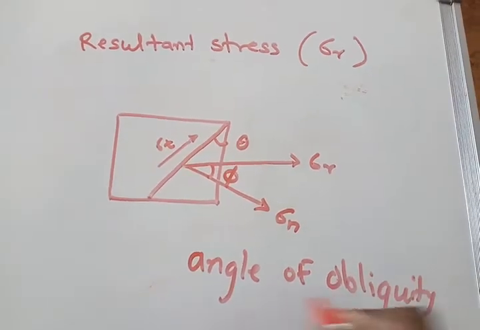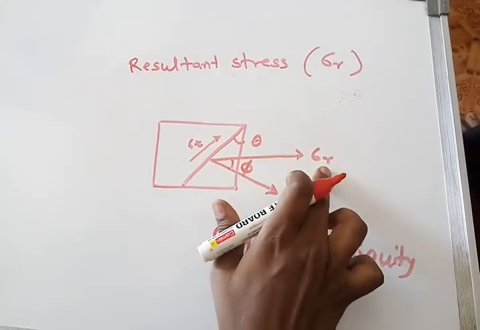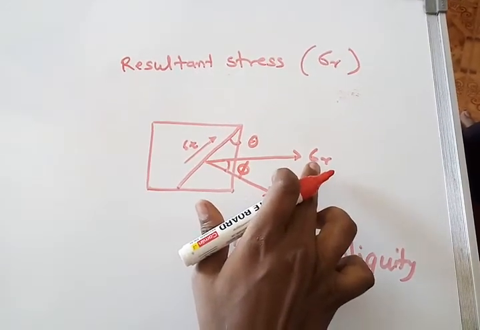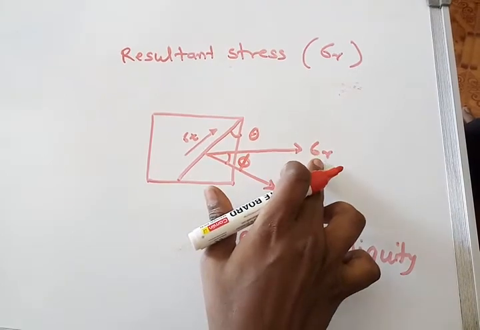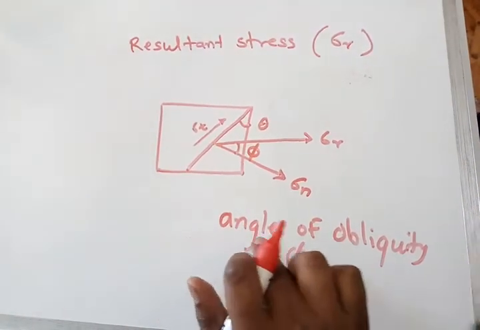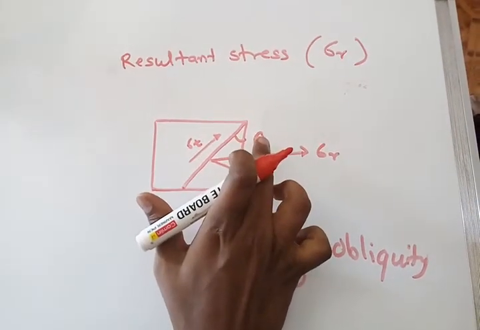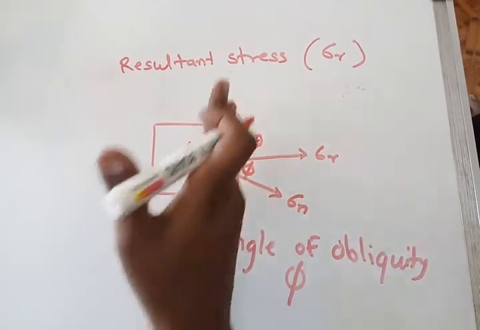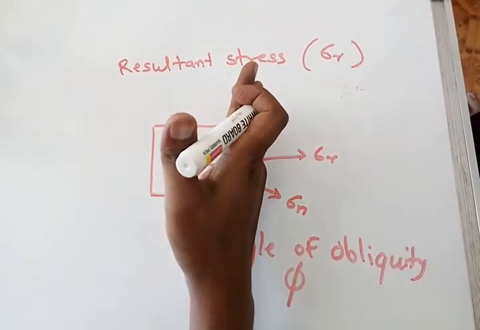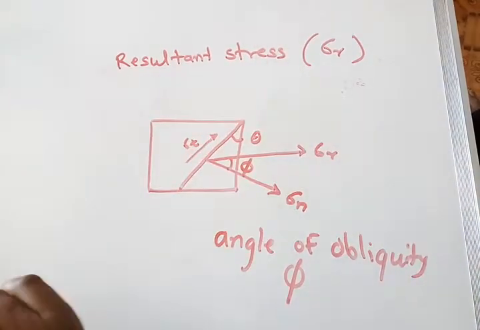Angle of obliquity phi means the angle the resultant stress makes with the normal stress. This theta angle we call the angle of inclination, means with the major plane the inclination will be theta.